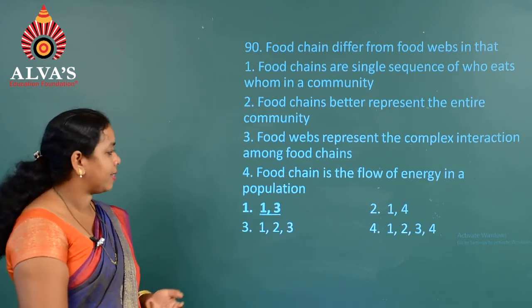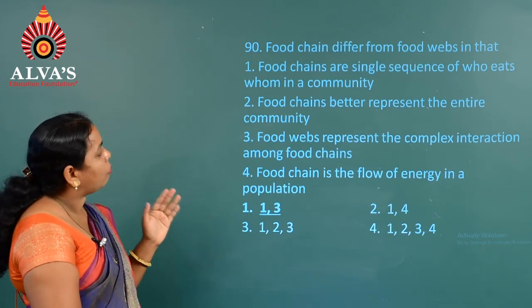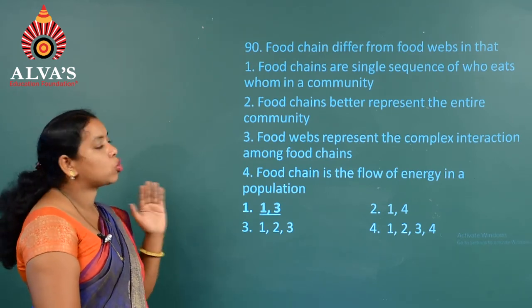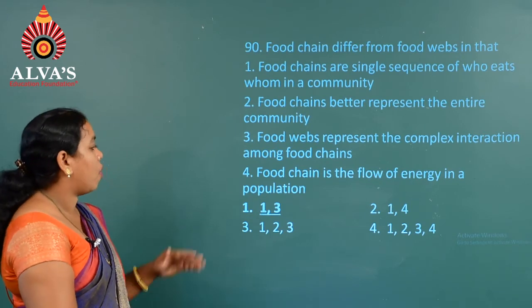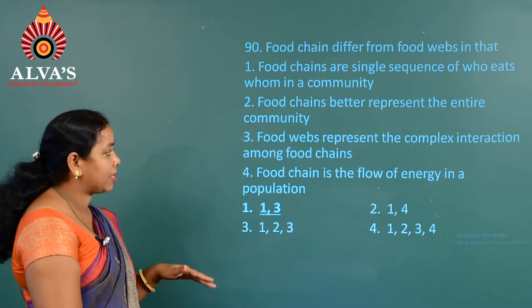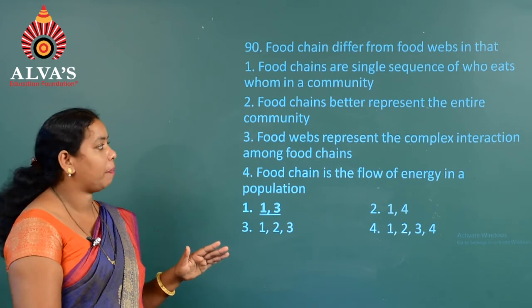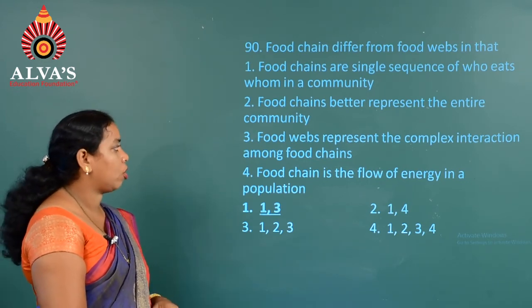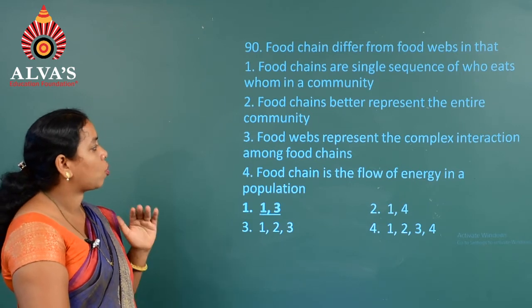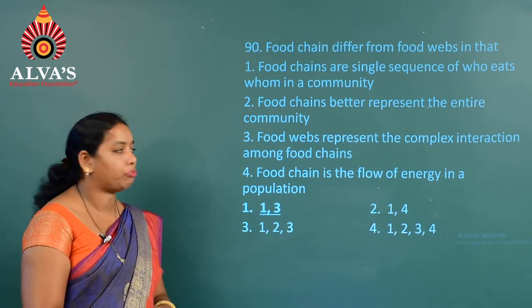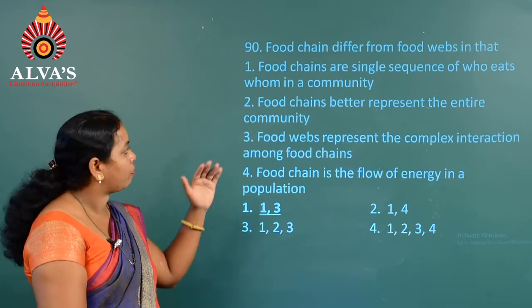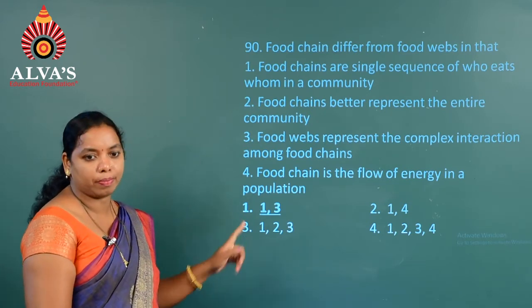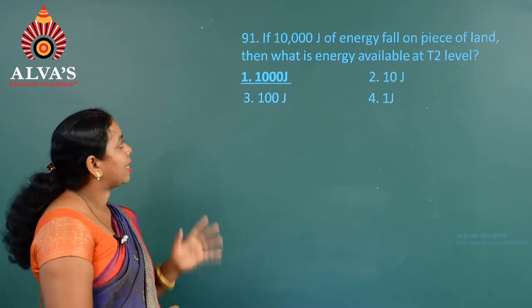So, the right answer is the first one, that is food chains are a single sequence of who eats whom in a community. Whereas the next one, food chain better represents the entire community, cannot better represent the entire community. So, go for the third option: food webs represent a complex interaction among the food chains. So the third option and the first one are right, hence option 1 is the correct answer. Moving on to the next question, 91.